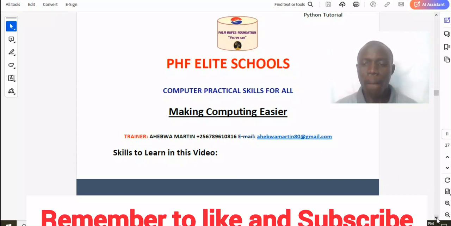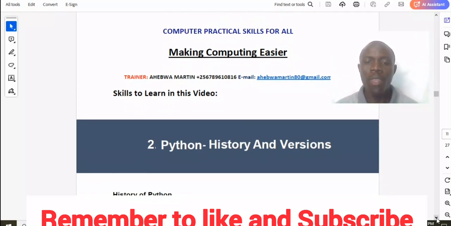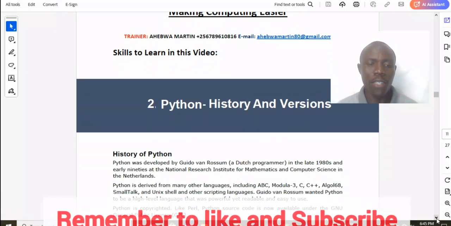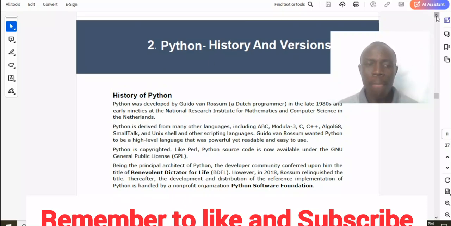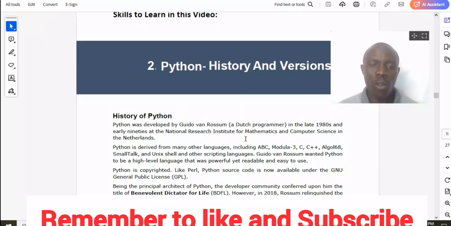So let us continue with Python and its history and versions. Let's see the history of Python. What is the history of Python? Python was developed by Guido van Rossum, a Dutch programmer, in the late 1980s and early 90s, at the National Research Institute for Mathematics and Computer Science in the Netherlands. So that is where Python was developed.